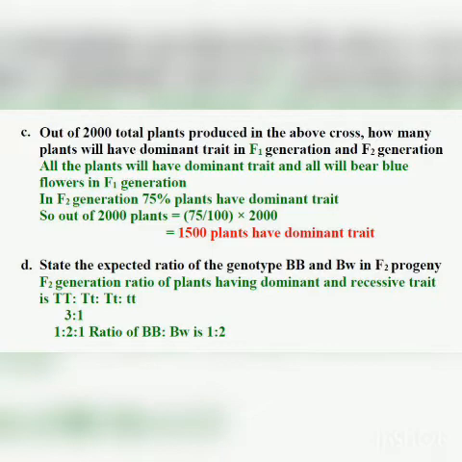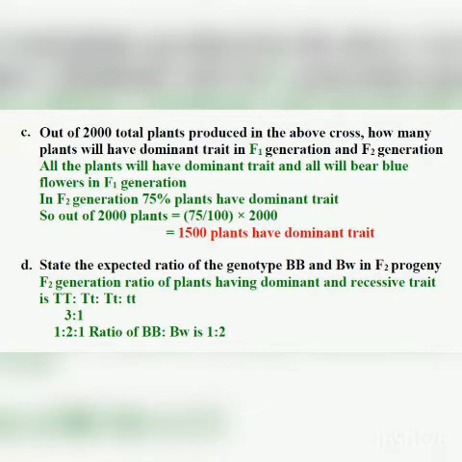This type of question I have given you in the test also. So before attempting any question, just read the question properly. That is very, very important. Now in F2 generation, what is the ratio of the plants obtained? What is the ratio of the dominant as well as the recessive characters? That is 3:1. Means 3 out of 4 plants have a dominant trait and 1 plant has a recessive trait. Or that can also be written as